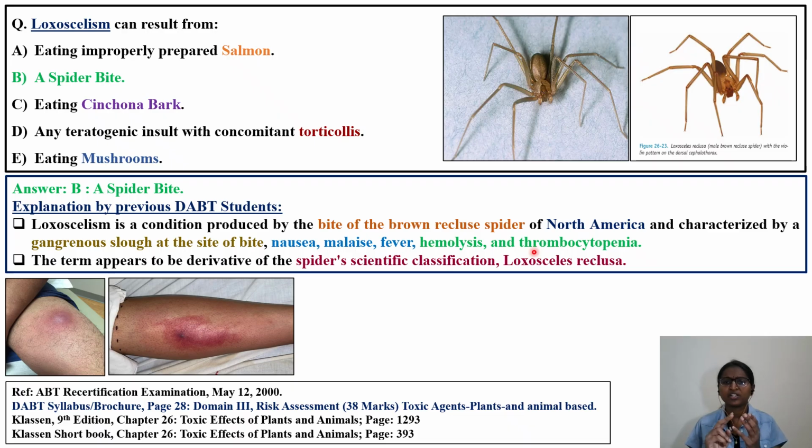The more severe are hemolysis and thrombocytopenia, a decrease in platelet count. The term is derived from the spider's scientific classification, Loxosceles reclusa. This is given in the figure in the chapter under toxic agents, plants and animals, so go back and see.